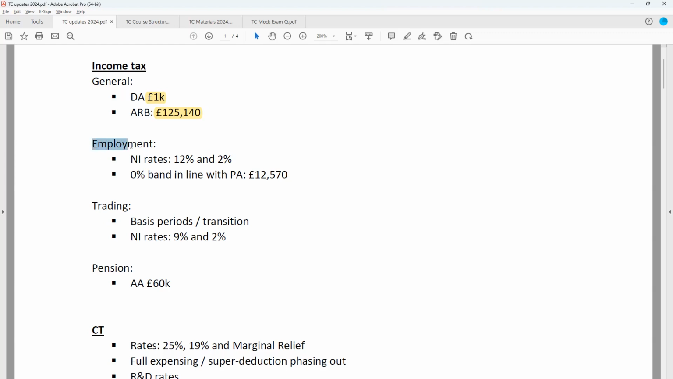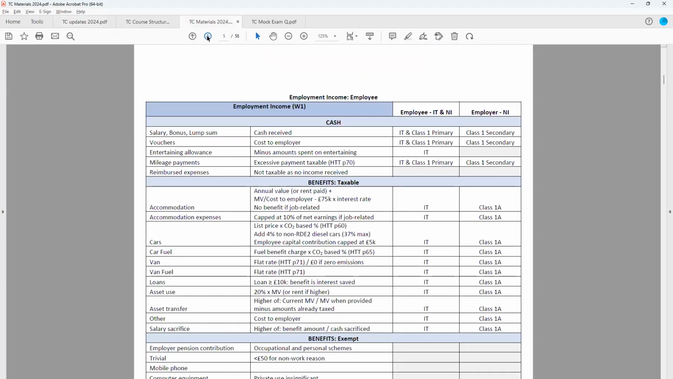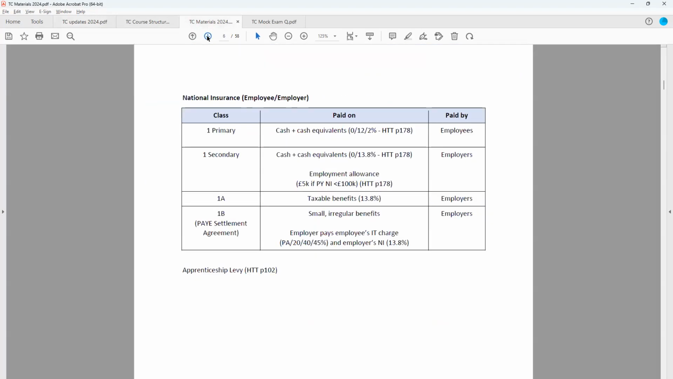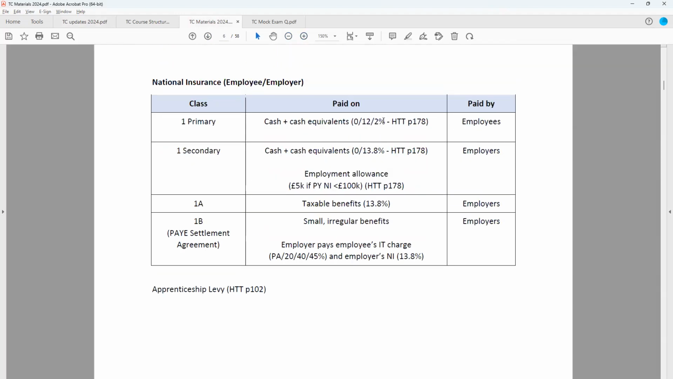So in terms of employment income, national insurance rates are now 12 and 2% for employees. So they have been reduced in the 2023 exams. The examiners used the increased rates, which were only actually in force in the real world for a short period of time, but they've now reverted back to 12 and 2% in the ICAEW exams.